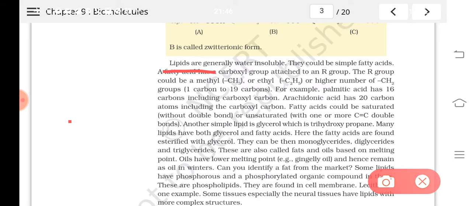Because when the lipids are ground in the trichloroacetic medium, they get divided into small pieces, and these pieces cannot be filtered out through the filter paper or cheese cloth. That's what you are finding them along with the acid insoluble fraction, even though they are not coming under the macromolecule.